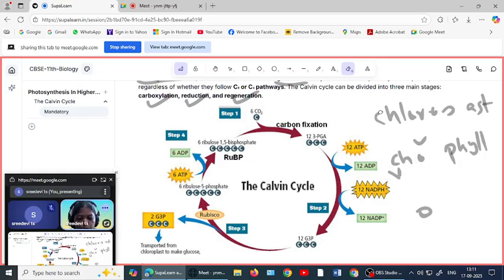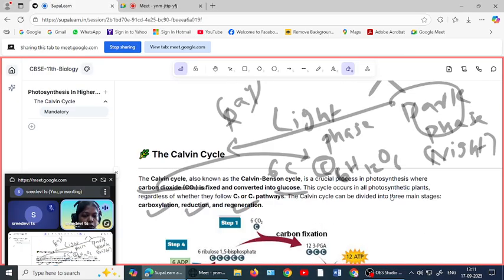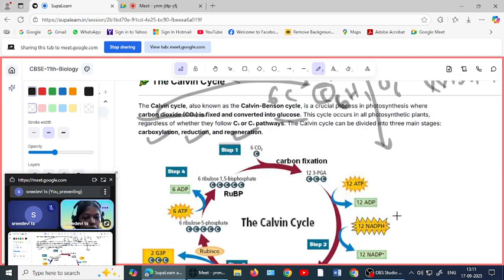Okay. So what is the product of the light reaction? No, glucose is not produced in the light reaction. In the light reaction, the products are this ATP and this NADPH. These are the energy currencies.